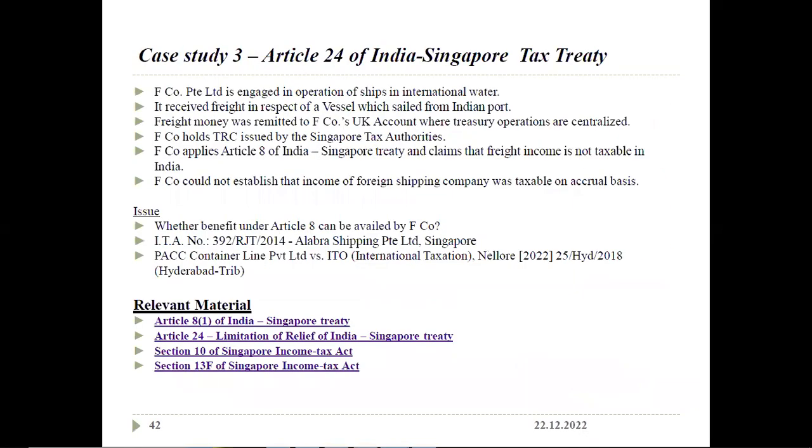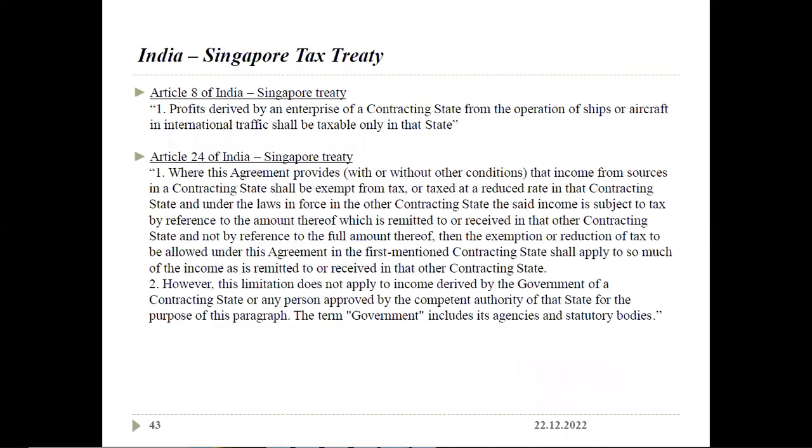India-Singapore Tax Treaty. Article 8 of the India-Singapore Tax Treaty. Profit derived by an enterprise of a contracting state from the operation of ships or aircraft in international traffic shall be taxable only in that state.